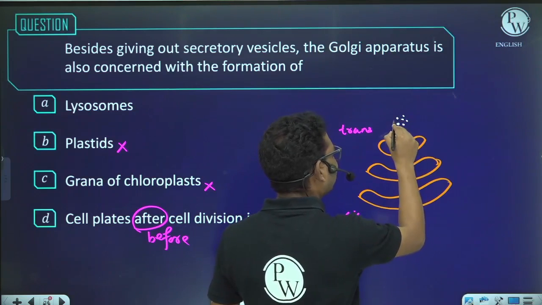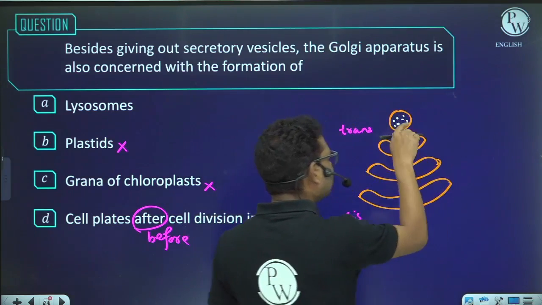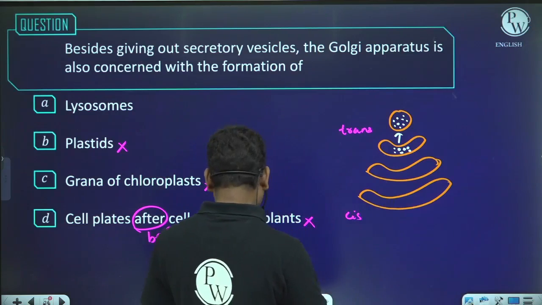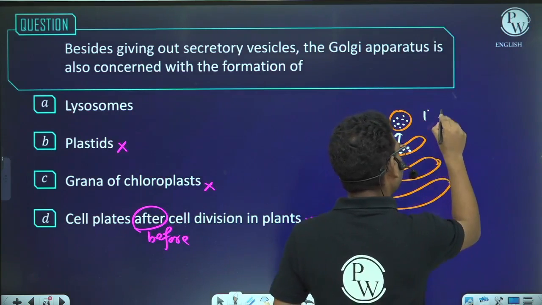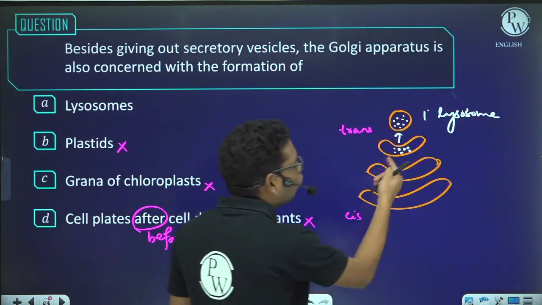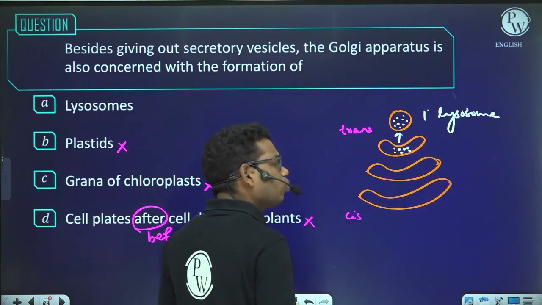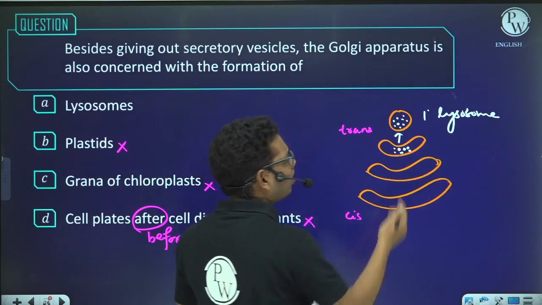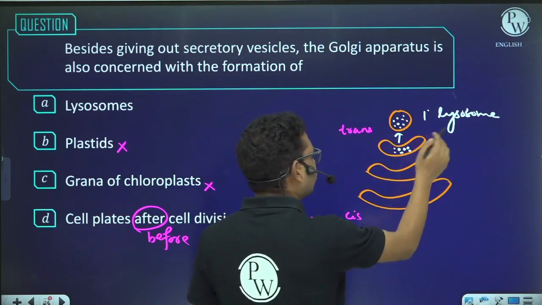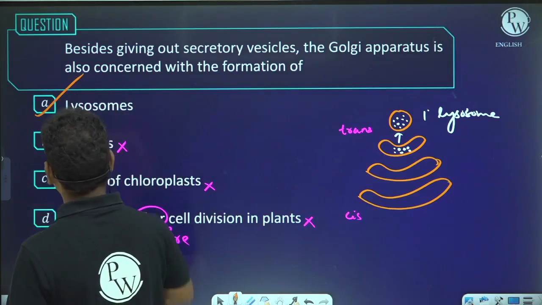What are these? These are hydrolytic enzymes in a membrane bound structure, and this membrane bound structure, which has a number of hydrolytic enzymes, is called a primary lysosome. So one of the functions of the Golgi body is to produce the lysosome, and this newly formed lysosome has basically inactive hydrolytic enzymes. So that is why our answer will be lysosome.